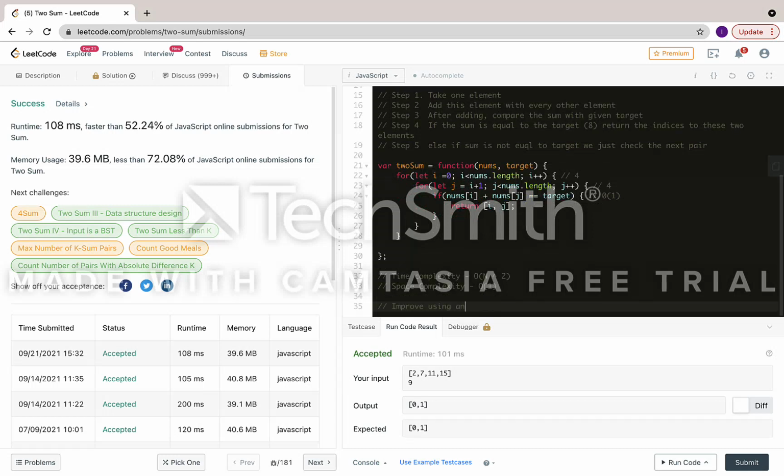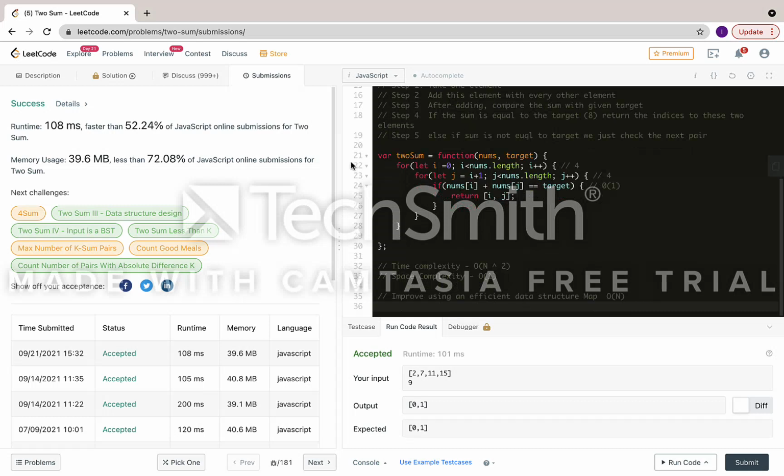Using an efficient data structure. We can use a map, where lookup time is order of 1, so we don't need two for loops here. So how can we do that? What's approach 2?